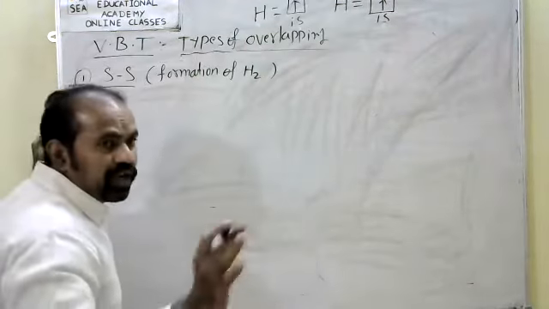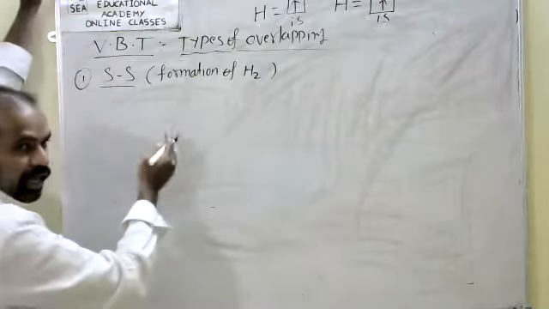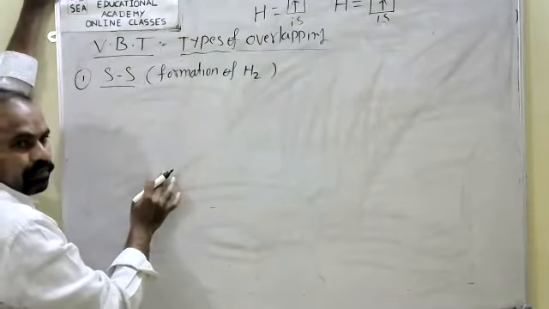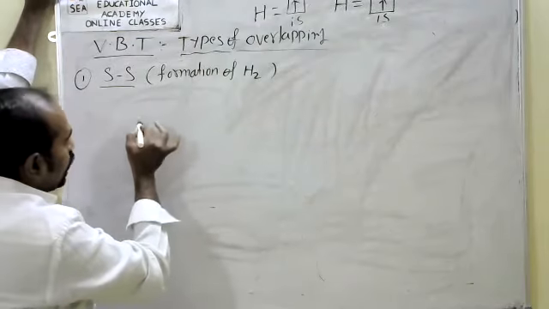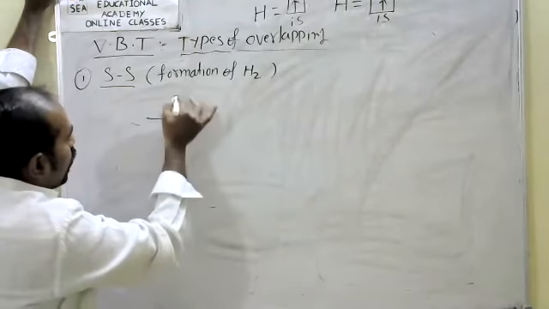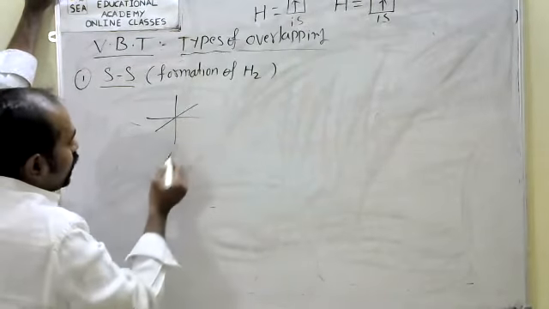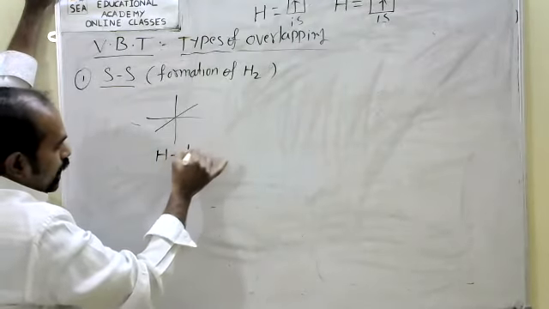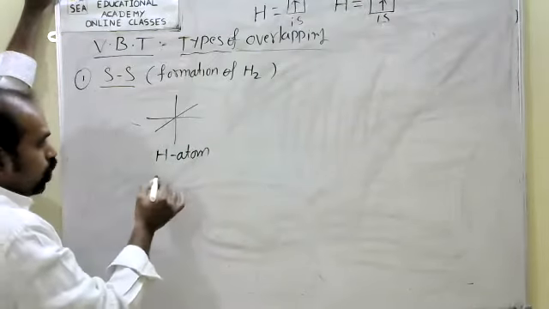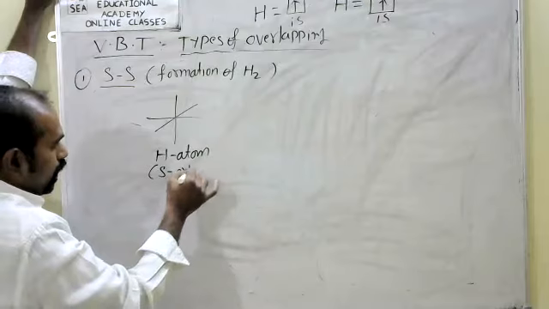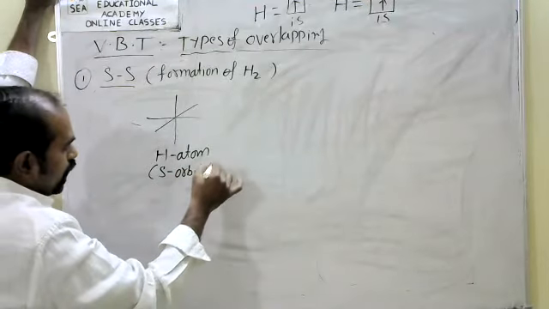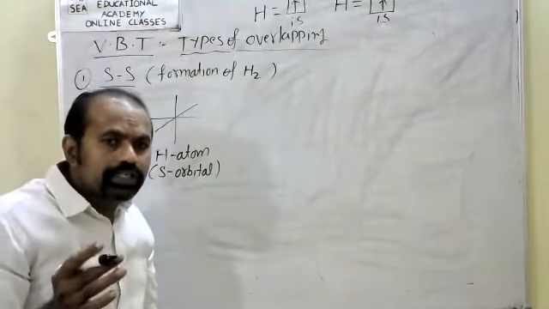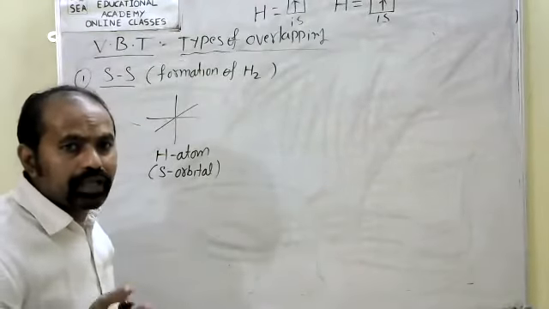For example, I have taken the first hydrogen atom, with a 1s orbital. The electron is present in the s orbital. What is the shape of an s orbital? Spherical.